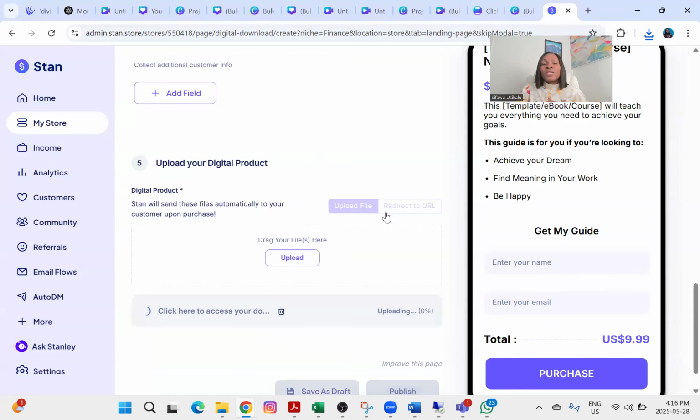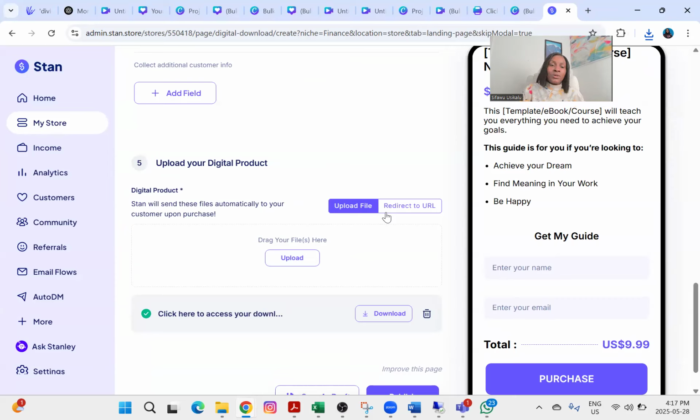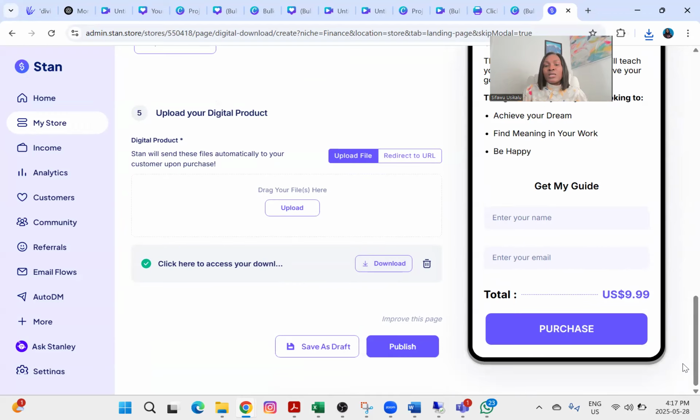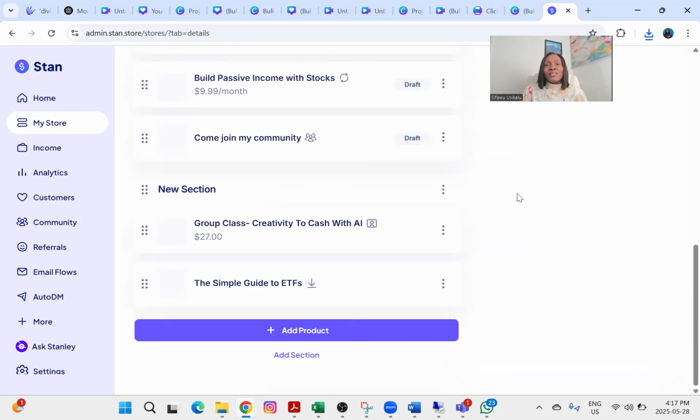So whenever the person purchases this product, they're going to get this PDF download file in their email, and they can always have access to it at any time. So the thing is, any changes you make to that template would always reflect at your customer's end. And this one, we already put our pricing at $9.99, and the next thing for you to do is to click on publish. Right? So let's click on publish and let's see.